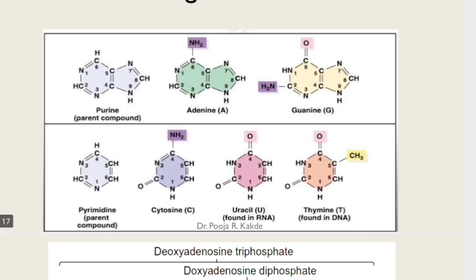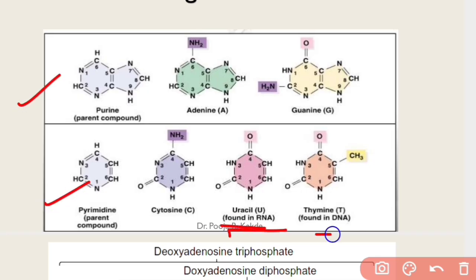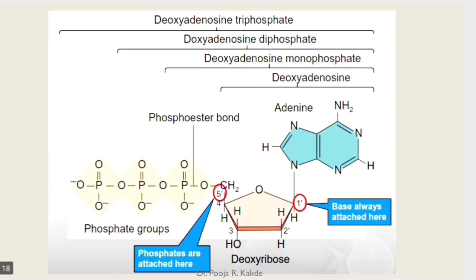The nitrogen bases are double ring structures in case of purines and single ring structures in case of pyrimidines. Here you can see uracil which is present in RNA and here is thymine which is found in DNA. What is the difference between these two structures? On the 5th carbon, a methyl group is present in case of thymine whereas it is absent in uracil. So remember that uracil is a nitrogen base found in RNA whereas thymine is a nitrogen base found in DNA.